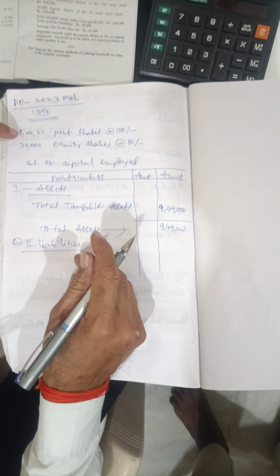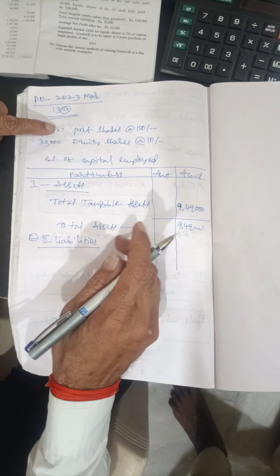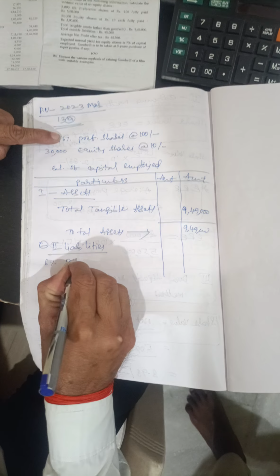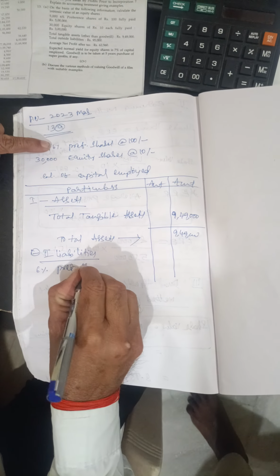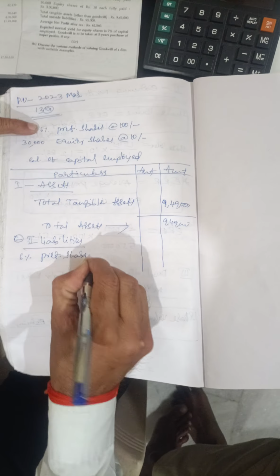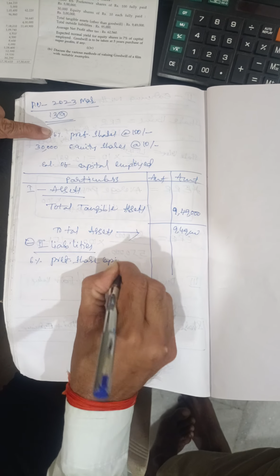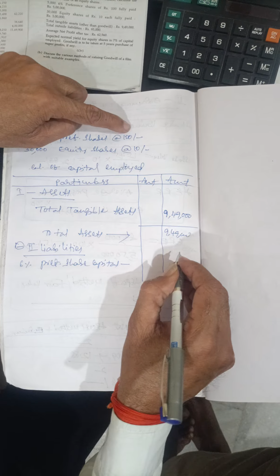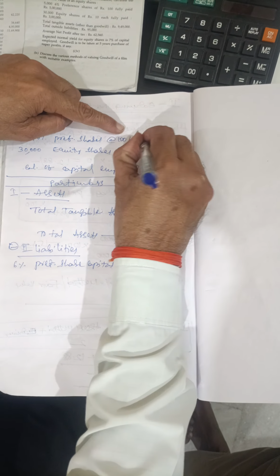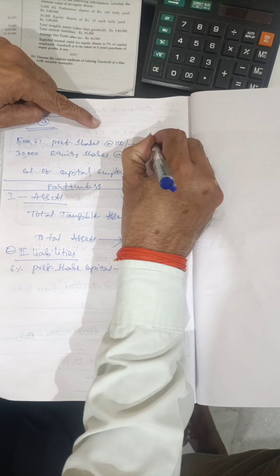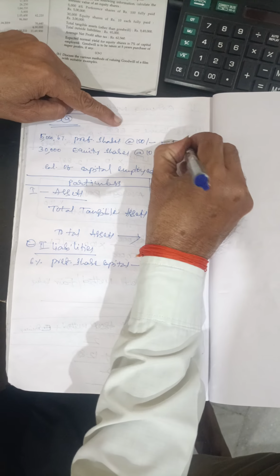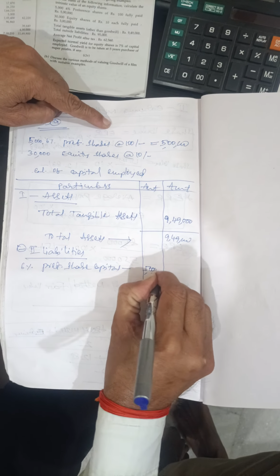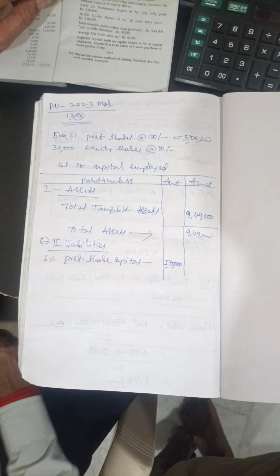Already given 5,000 6% preference share capital, so taken, that is 5,000 into 100, that is 5 lakhs. So 5 lakhs is given, write it on the liability side.